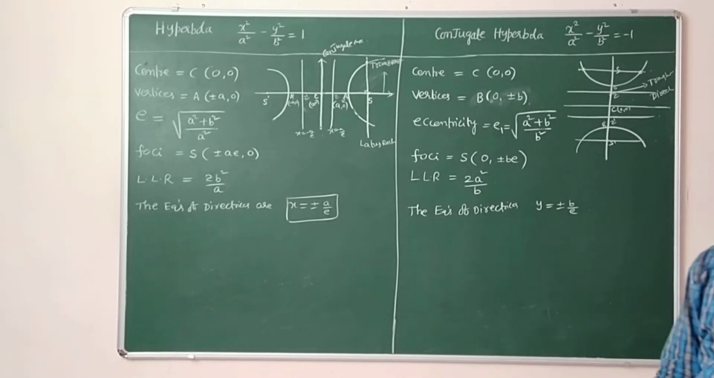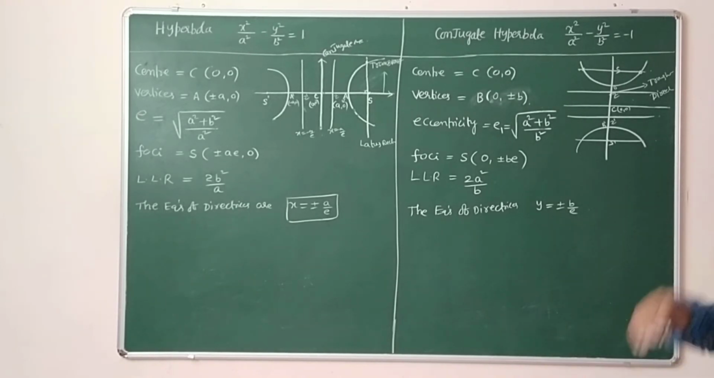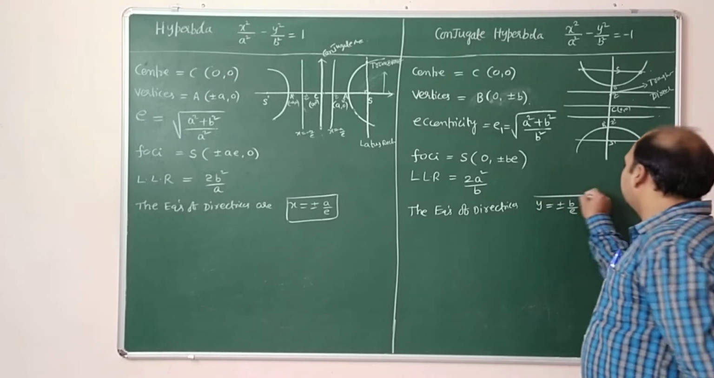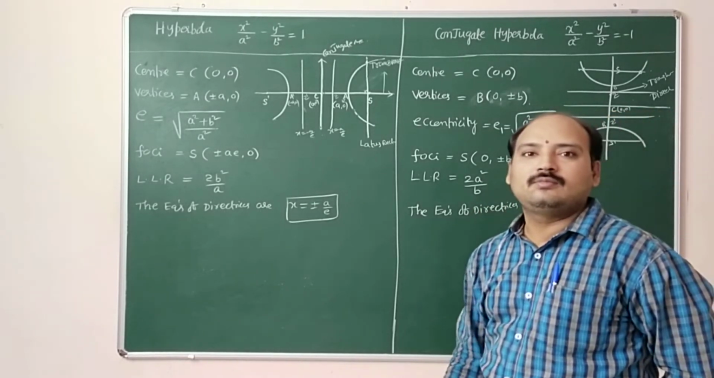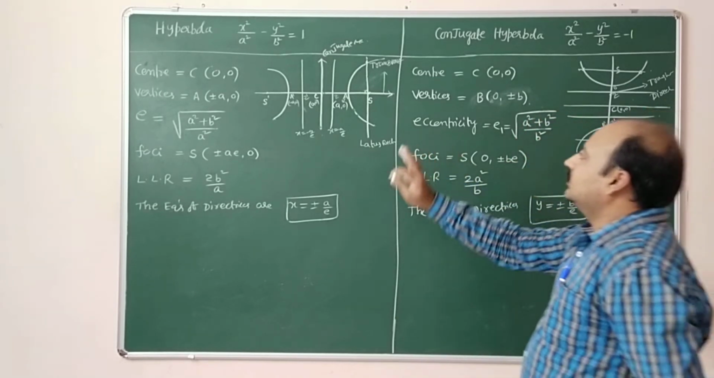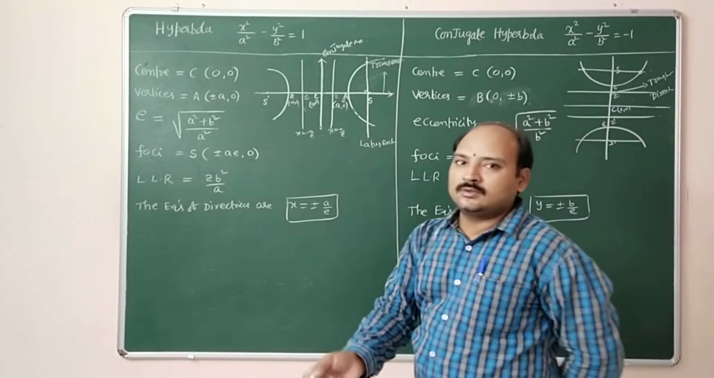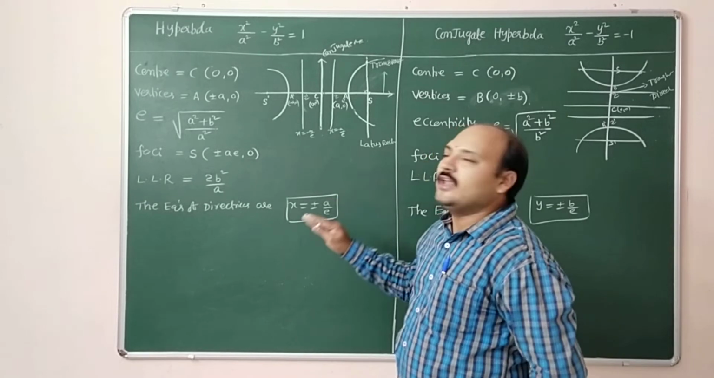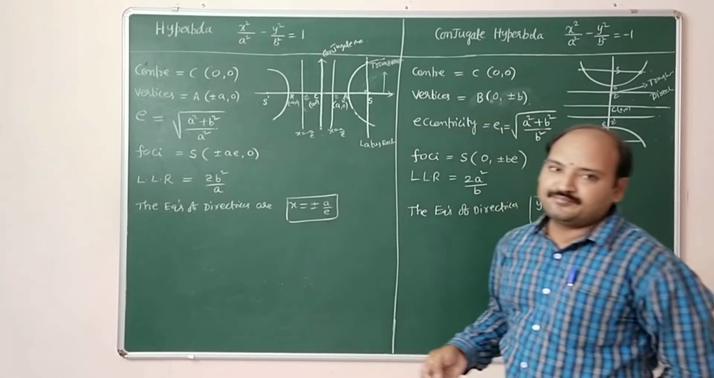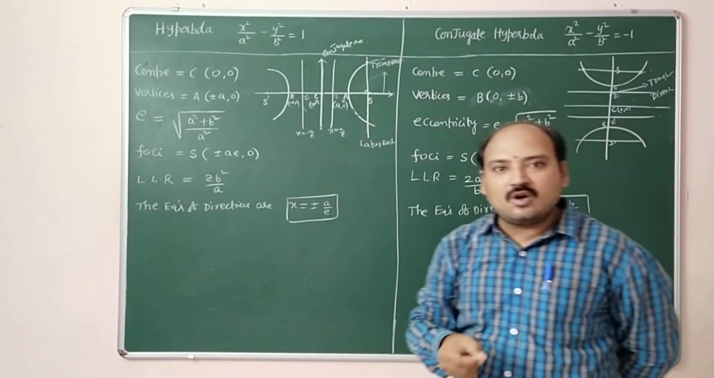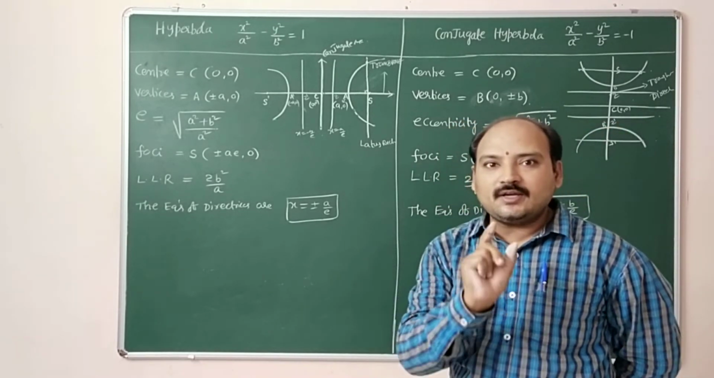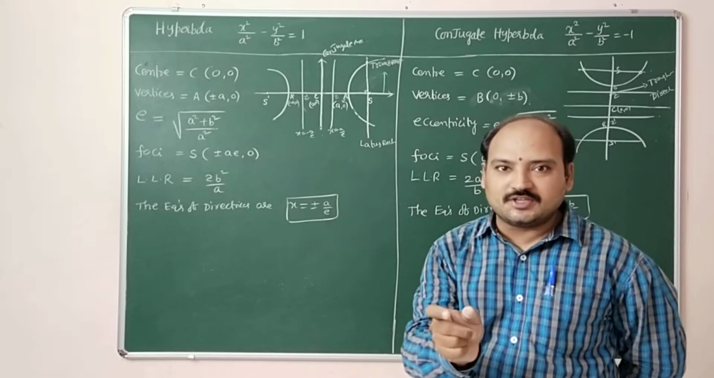y is equal to plus or minus b by e. This is about hyperbola and conjugate hyperbola. Just one more concept, that will be an extension of this matter. These two curves are centered at 0, 0, that means the origin.